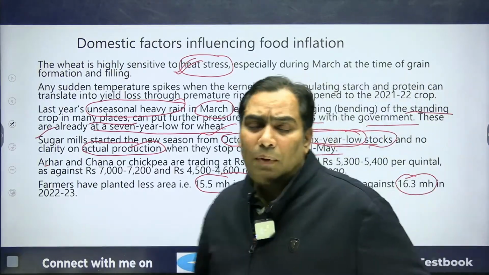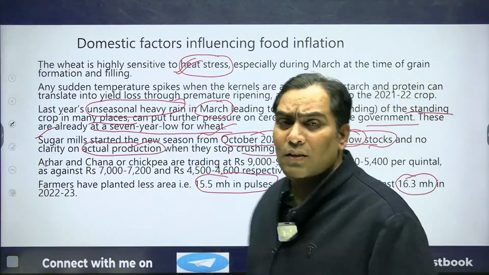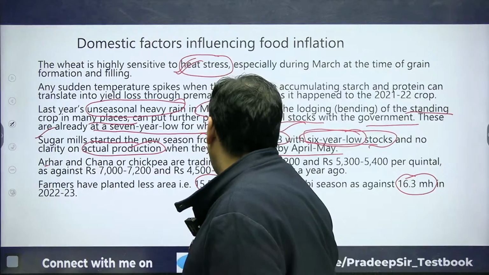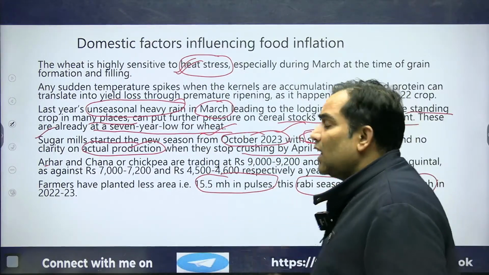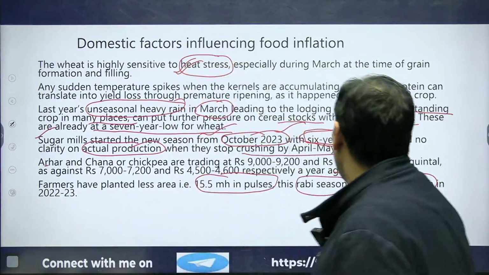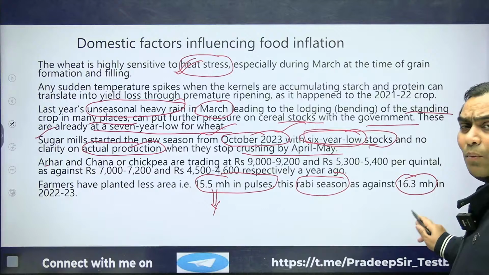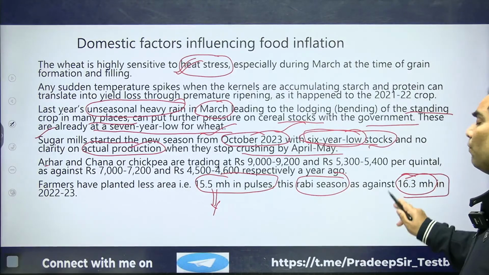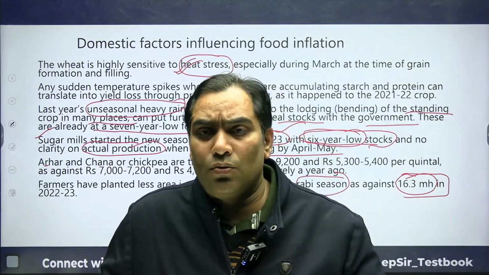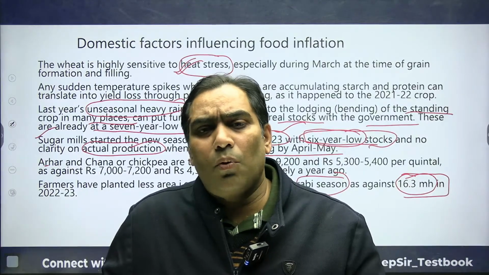Earlier, pulses were cropped in 16.3 million hectare, and this year, in the rabi season, be very clear that pulses are a rabi crop. In the rabi season pulses were cultivated on only 15.5 million hectare, whereas in the last rabi crop it was 16.3 million hectare. So the net crop area has reduced, and definitely production is going to reduce.